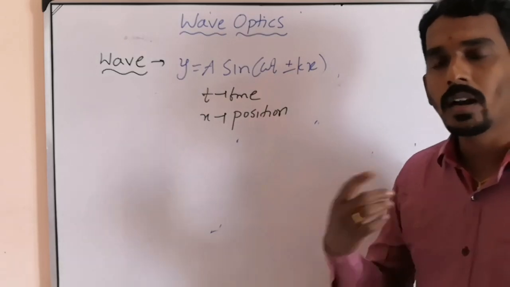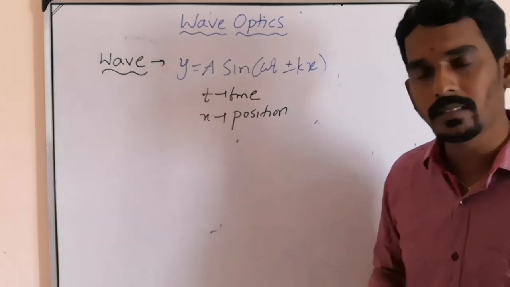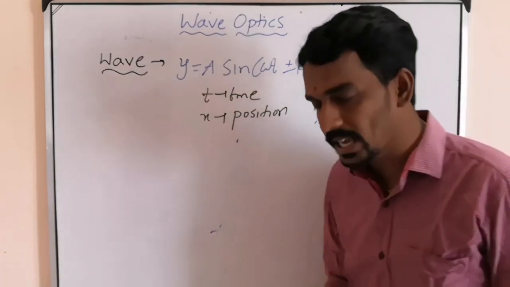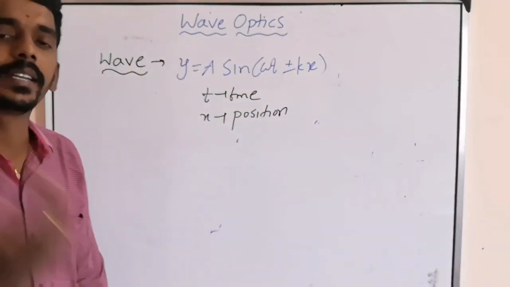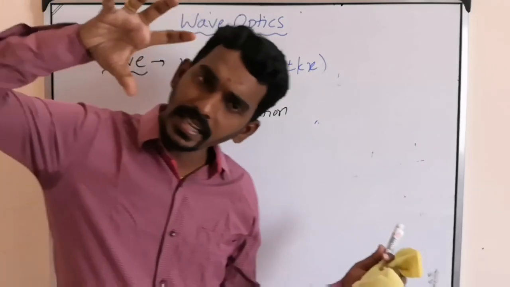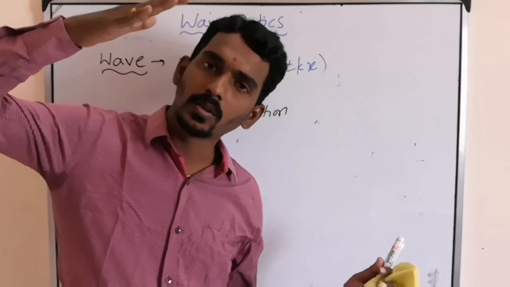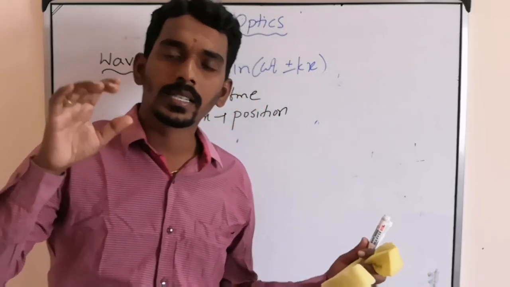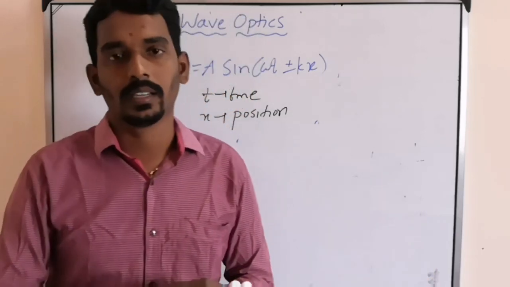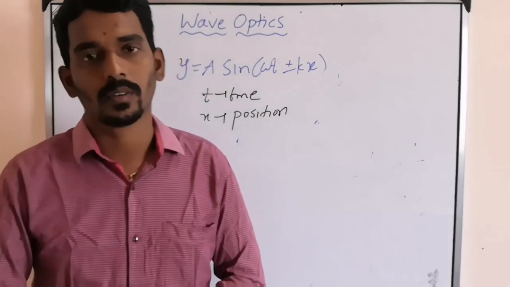Then, light is a non-mechanical wave. Light travels in a medium as well as without a medium, like in space, vacuum. From the sun to earth, in the initial space near the sun, there is completely empty space, no medium, still light is traveling. That's why it is called a non-mechanical wave.